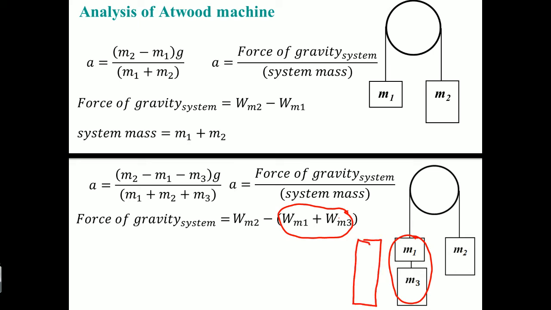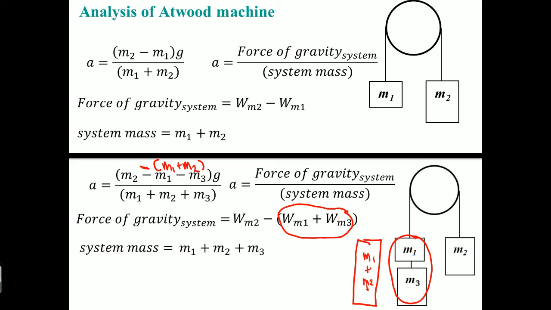You can see this as the M1 block plus the M3 block. This is why you're going to see this as minus parentheses M1 plus M3. That's how you can see it. Okay, but they just distributed the negative in between.